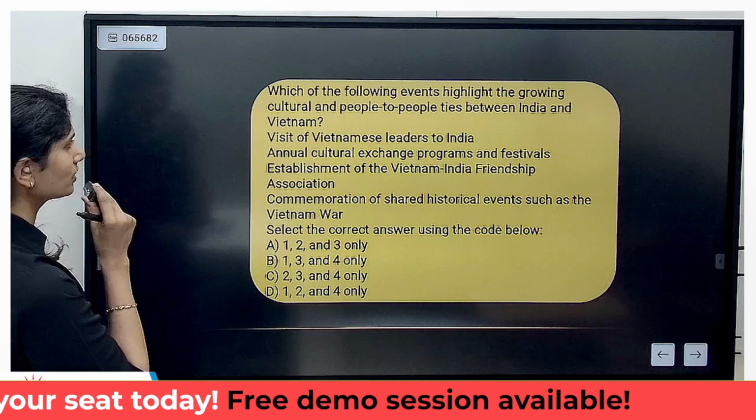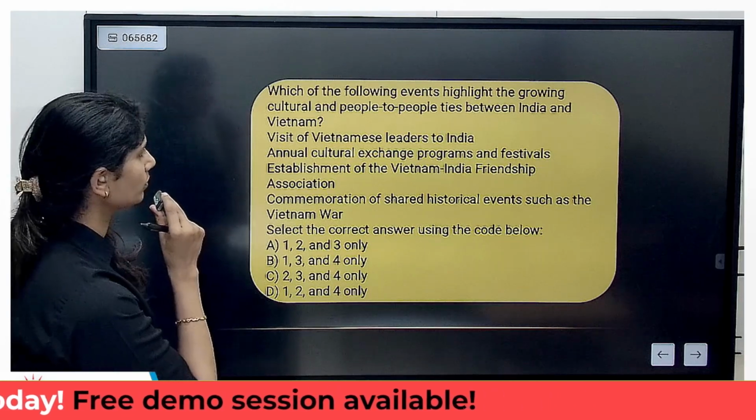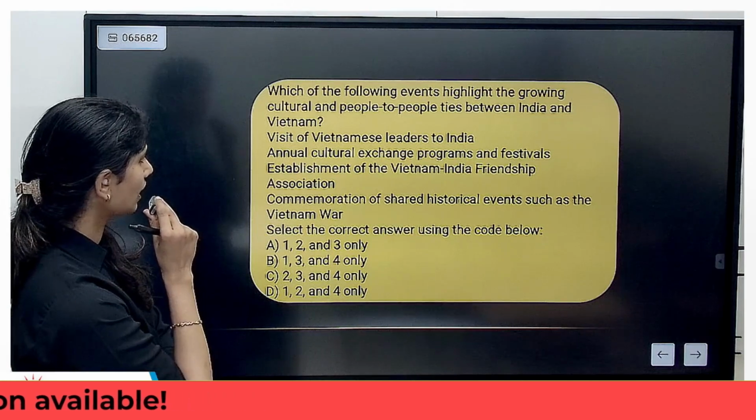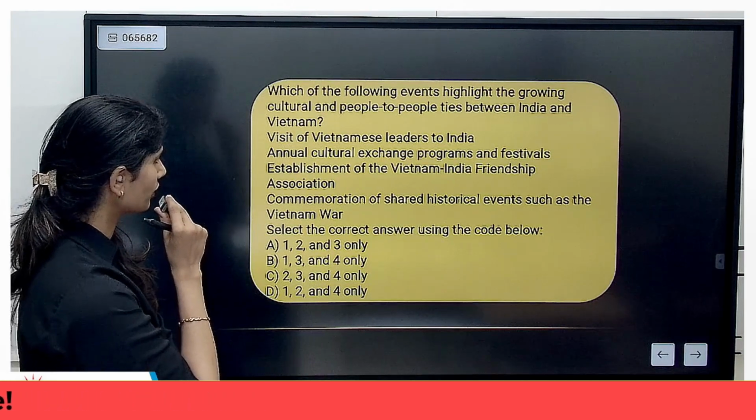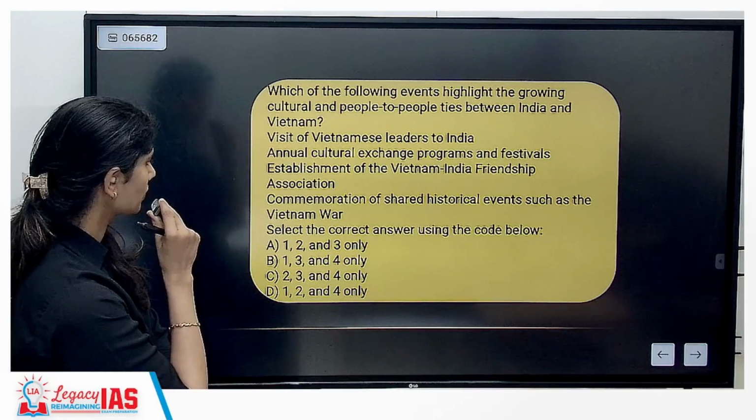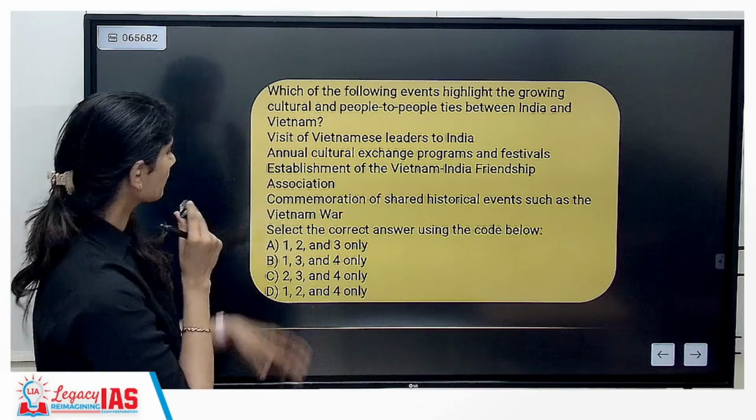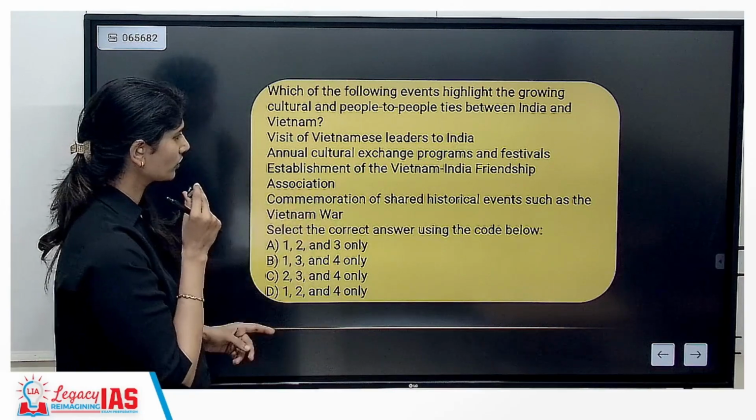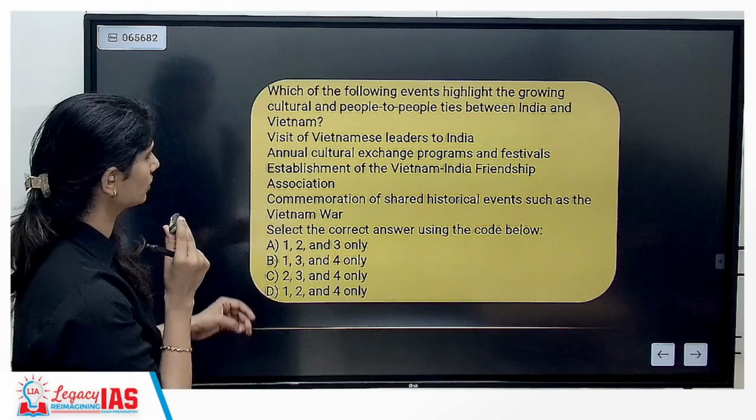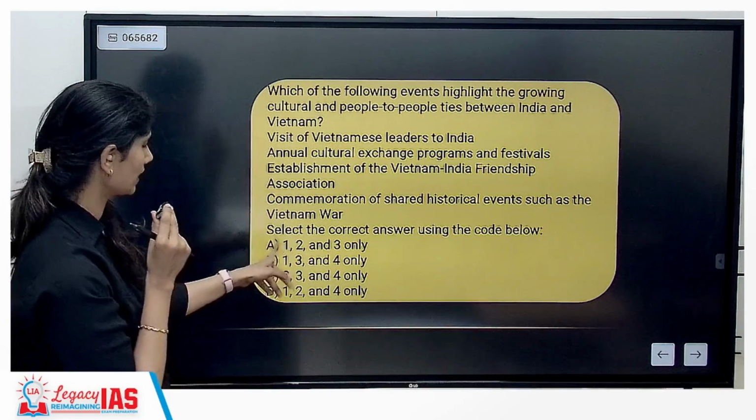Which of the following events highlight the growing cultural and political ties between India and Vietnam? Visit of Vietnamese leaders, annual cultural exchange program, establishment of Vietnam-India Friendship Association, commemoration of shared historical events such as the Vietnam War. See, everything was correct except commemoration of shared historical events such as the Vietnam War. No, that is not a part of the answer. So only 1, 2, 3. A is the answer.